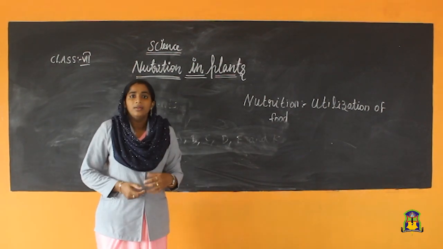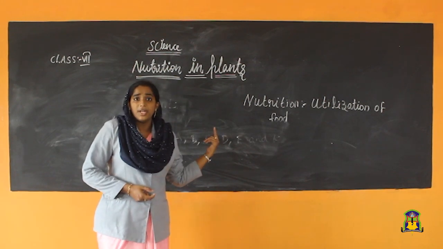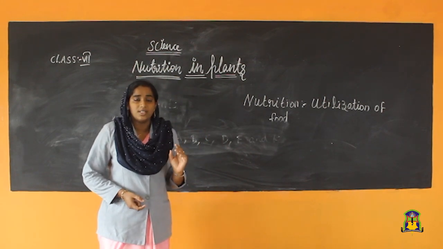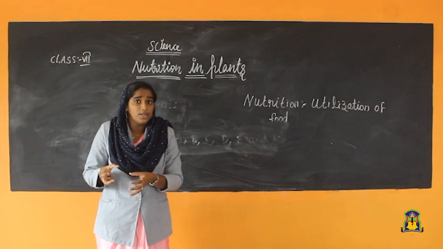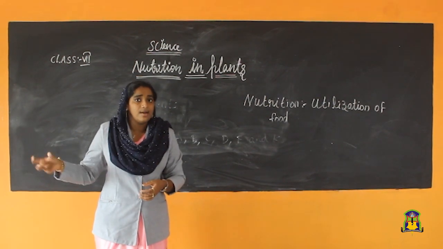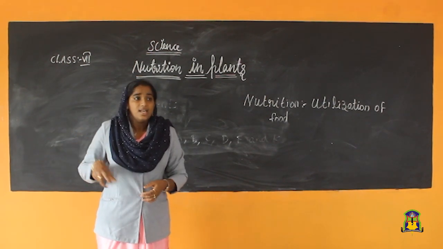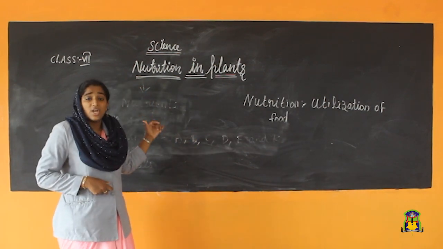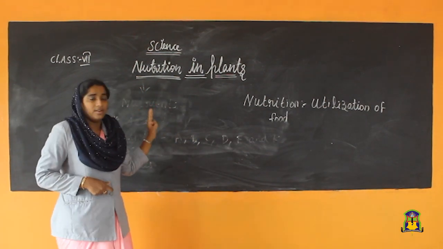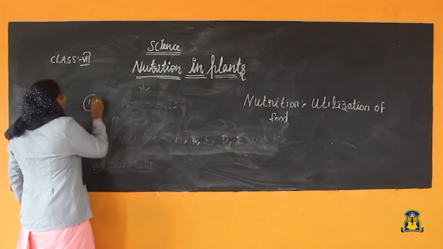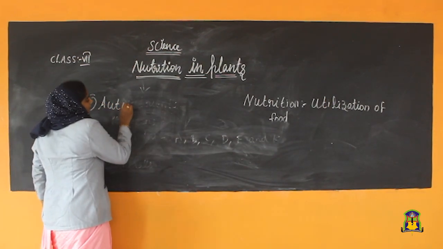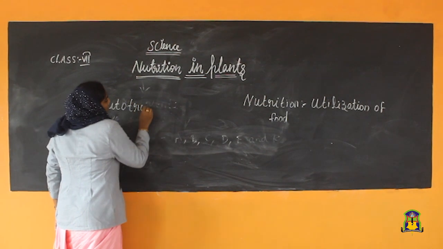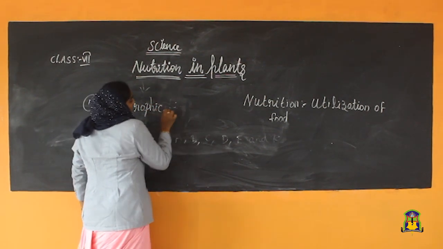Okay children, once again I repeat, what is nutrition? Nutrition is the process of utilization of food by a living organism to obtain energy. So, in this chapter, we will study two types of nutrition. First one, autotrophic nutrition.